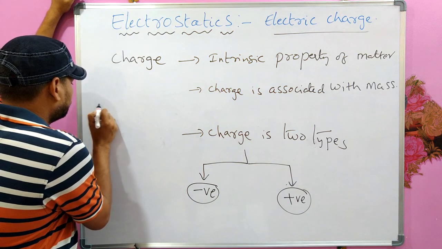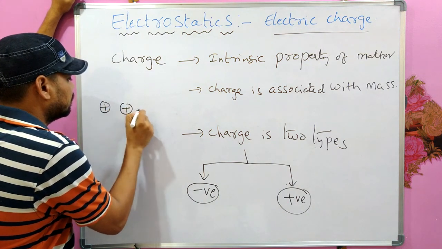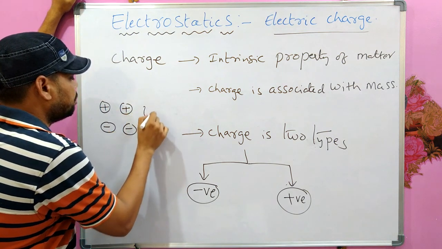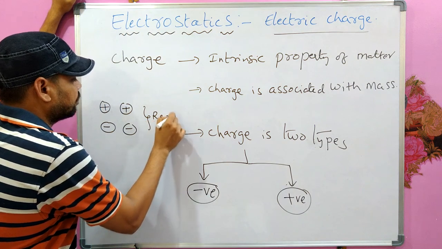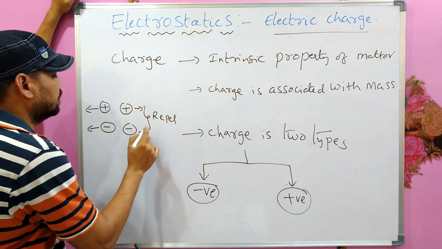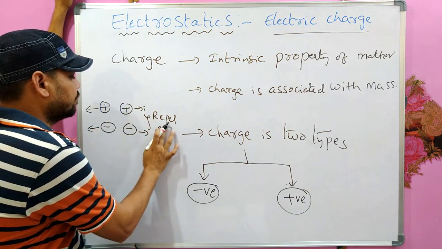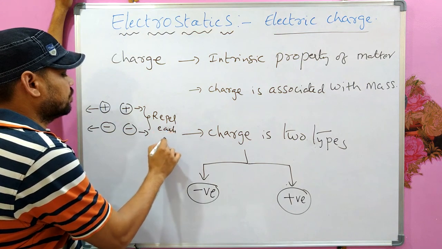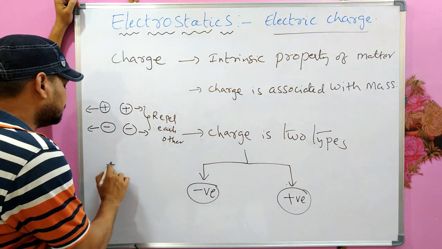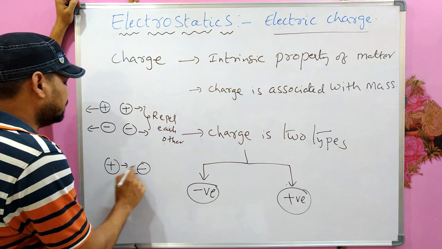Two like charges will repel each other. This will go this side, this will go this side. They repel each other. And two unlike charges attract each other.